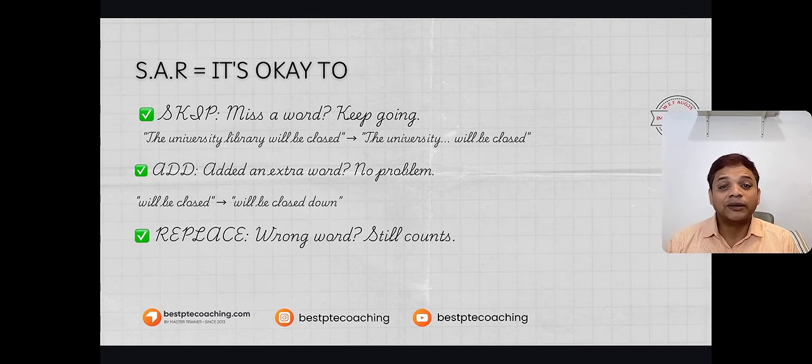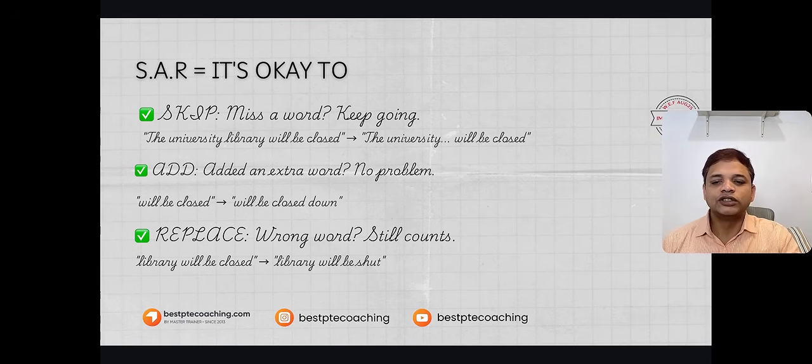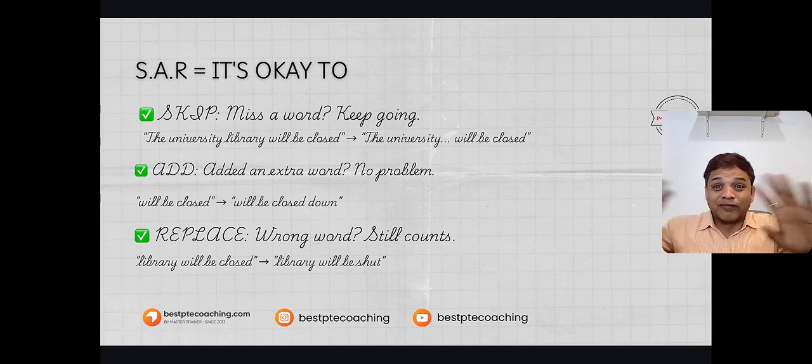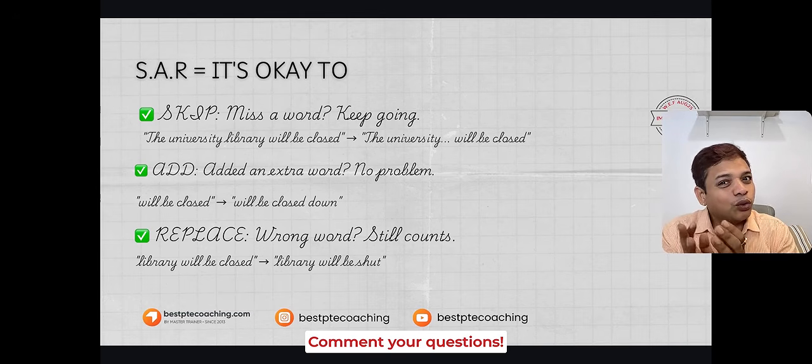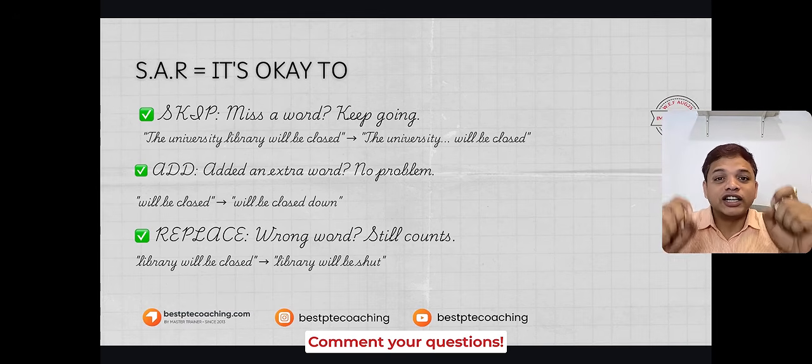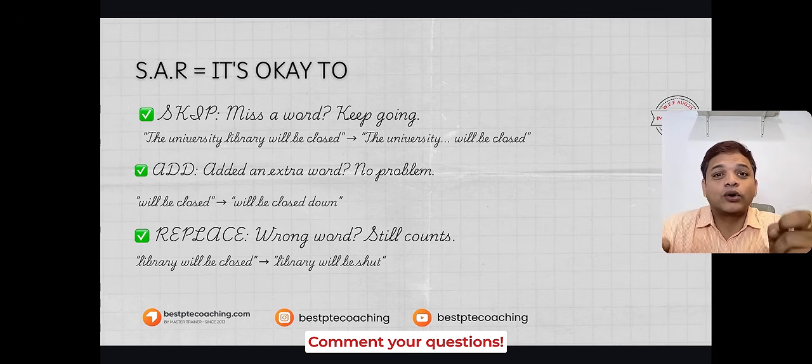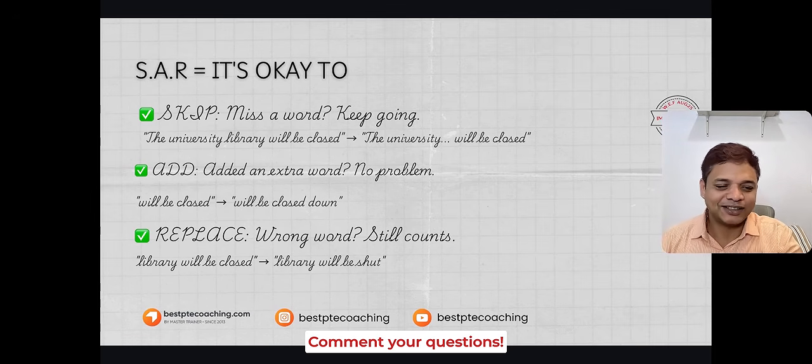Third thing, sometimes you replace the words of the sentence. It is again very human. So something like this: the university library will be closed on Monday, for example. The university library will be shut on Monday. It's absolutely okay. Flow is important. I'm not saying completely ignore the content. In content, minimal errors are okay, but the flow has to be thoroughly maintained.